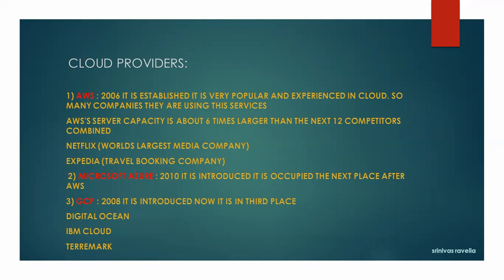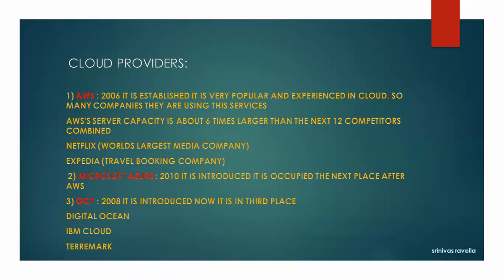Netflix, the world's largest media company, everybody knows, has all its servers and network deployed on the cloud environment. Expedia, the most world-famous travel booking company, also has the same, like this, so many companies.